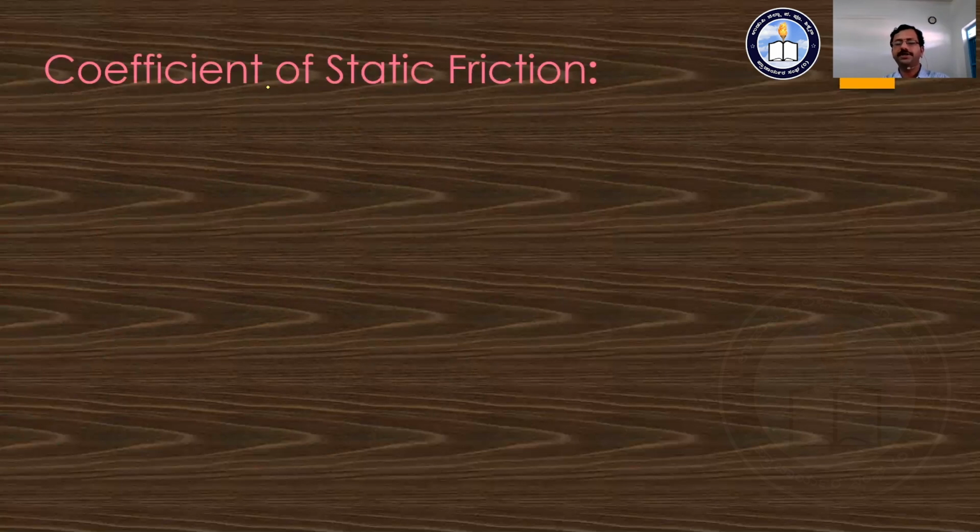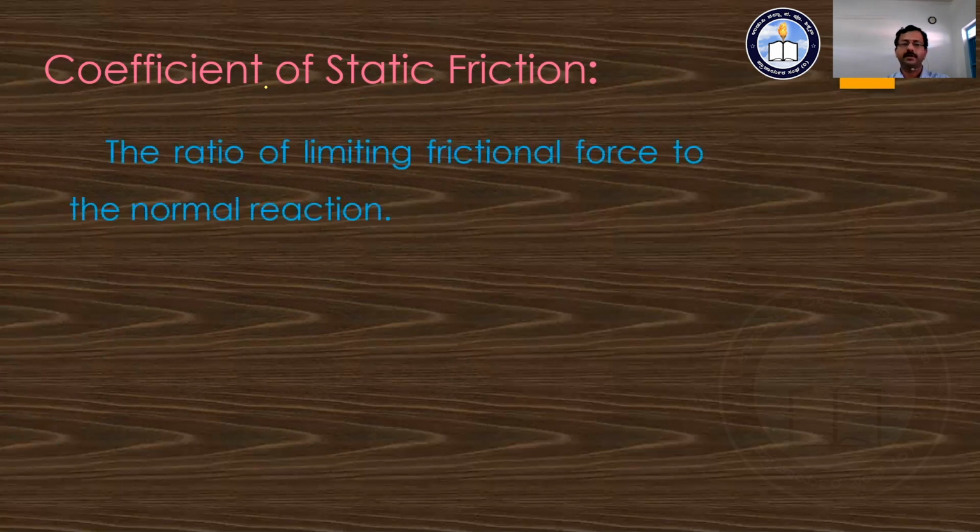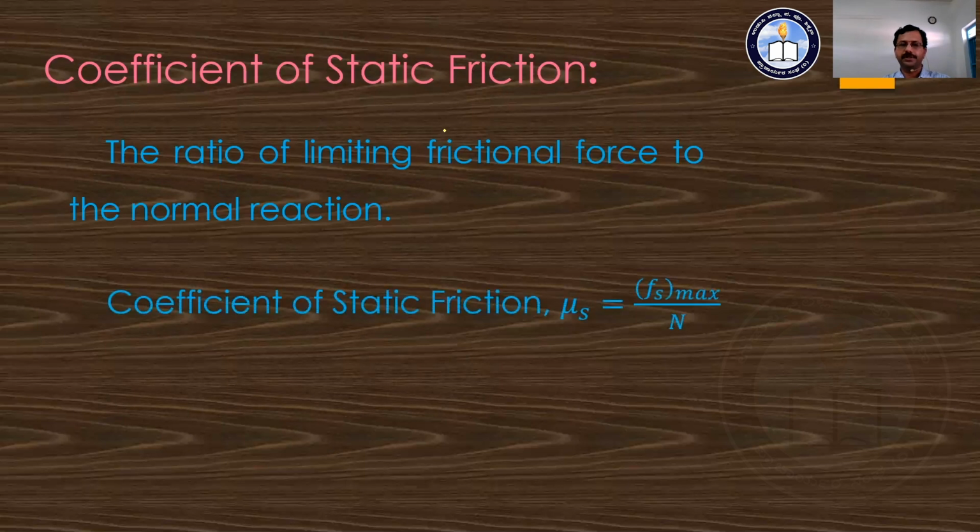The coefficient of static friction mu s is equal to Fs max, the limiting frictional force, divided by N, the normal reaction.